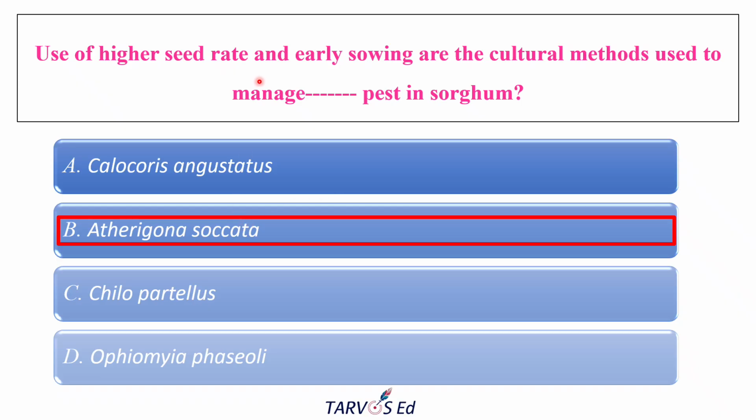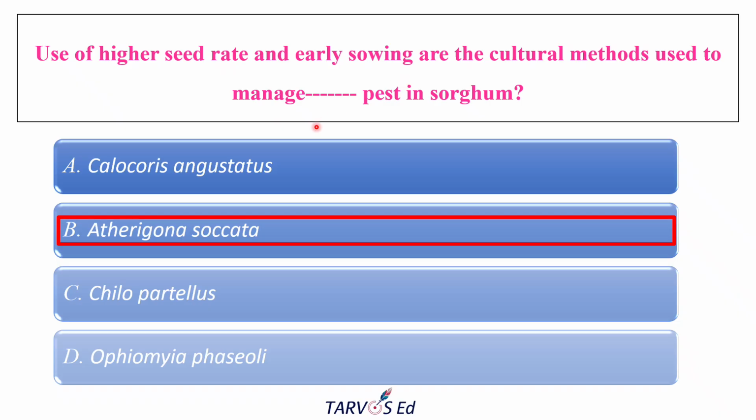So why higher seed rate and early sowing work: if you go with earlier sowing, it helps the crop escape the peak shoot fly population. Peak shoot fly infestation usually occurs with delayed sowing, so that's why we should go for earlier sowing. Okay. And the higher seed rate ensures that even if some seedlings are killed by shoot fly, enough plants will be there to survive and give a good stand. So that's why they usually recommend a higher seed rate. Okay, so this is the standard cultural control method given in most places.